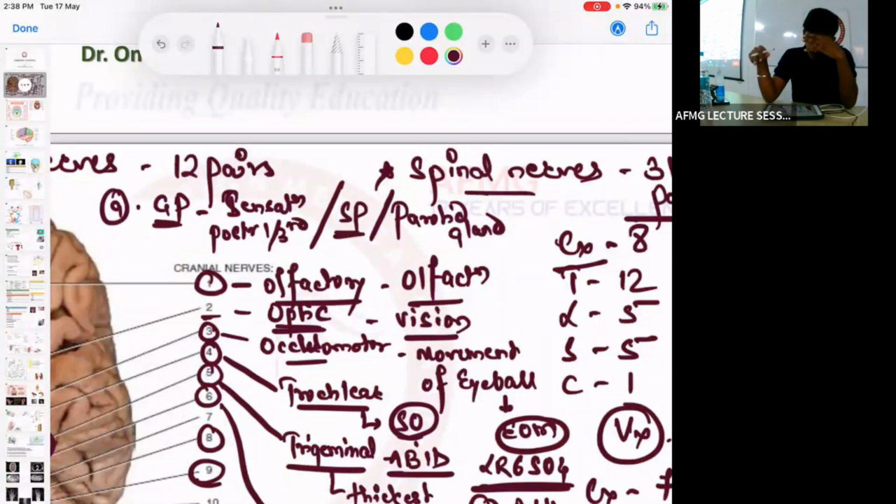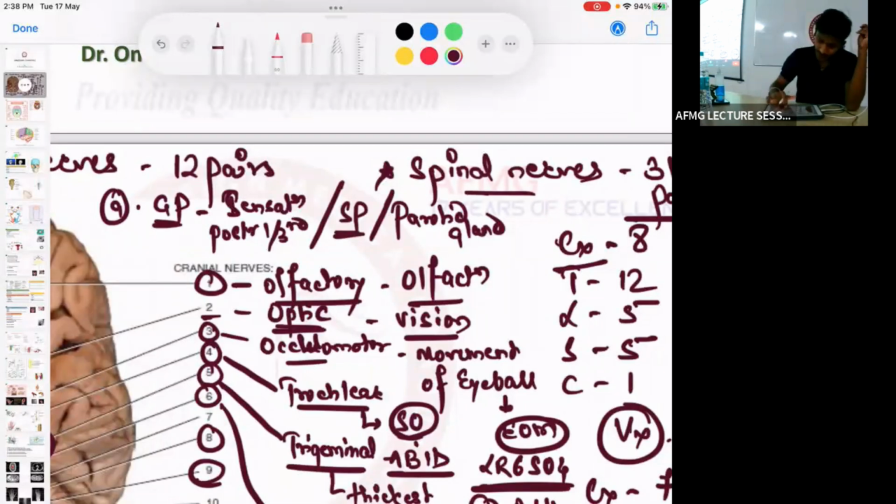So glossopharyngeal nerve innervates the parotid gland, but which cranial nerve passes within the parotid gland? Facial nerve. But it does not innervate the parotid gland. Okay? So I love you, but as a friend wala phenomenon. So it passes via the parotid gland, but does not innervate the parotid gland, the facial nerve. Innervation of parotid gland is by the 9th cranial nerve.